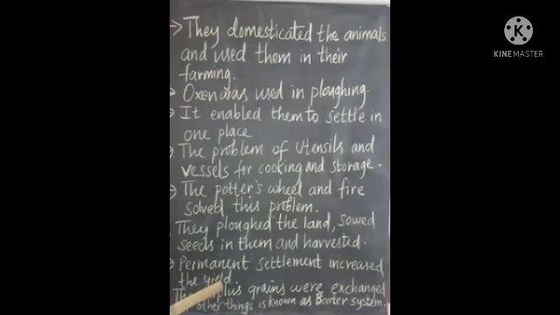So with this, he would have come to know how man came from nomadic life to a settled life. Previously when he was hunting, he didn't have an organized or systematic life, but when he started doing agriculture, he came to a settled life. So today we have come to the end of the lesson. We saw about the ancient rock paintings, the importance of ancient rock paintings, and how man from nomadic life came to the settled life.